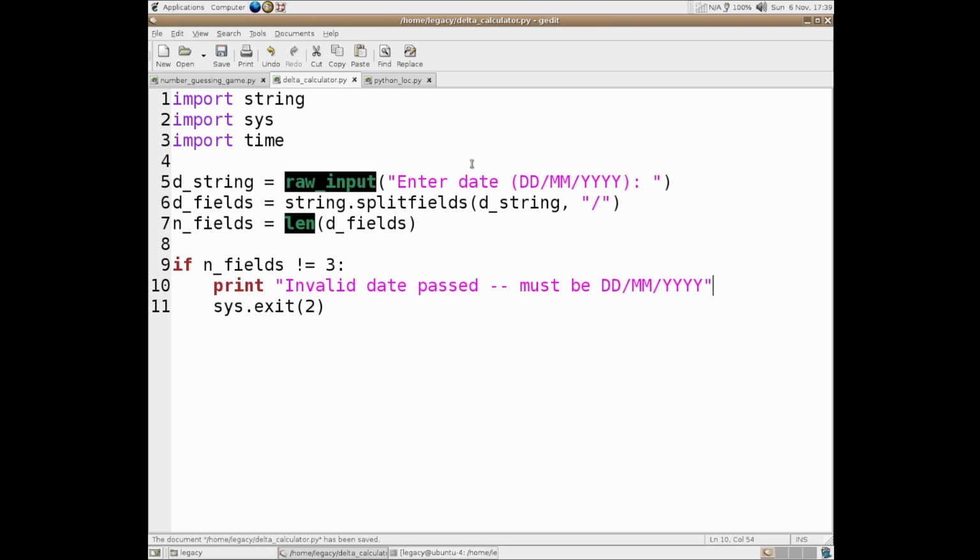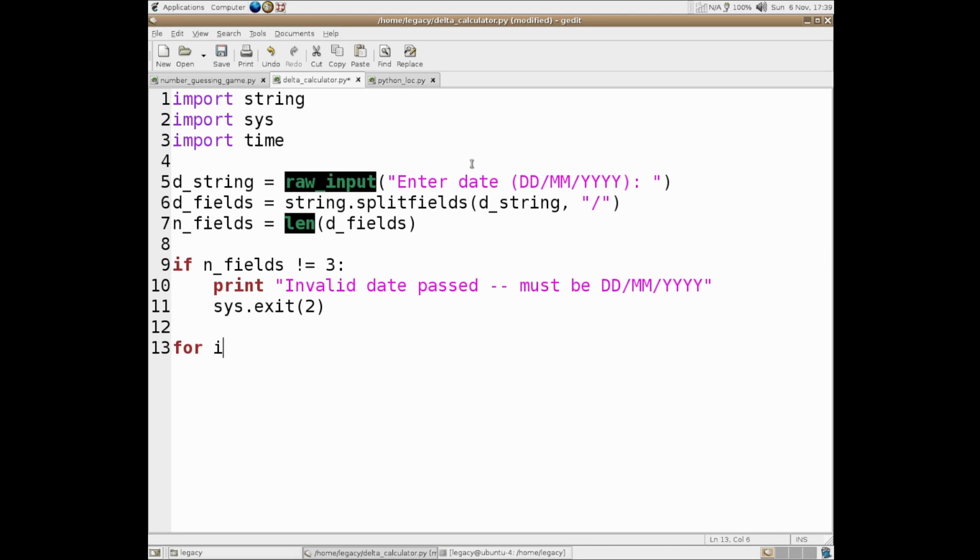So invalid date passed, must be date, month, year, and then we have to use sys.exit because quit and exit weren't a thing back in Python 1.0, which is funny. We're using exit code 2 because this is the usage exit code. 0 means it exited fine. 1 means there was a problem with the actual program. 2 means there was a user input error. And then the others are all a bit whack. I think 127 is keyboard. Was that? No, that's 130. 127 is command not found. 130 is keyboard break. And then I don't know what the others are.